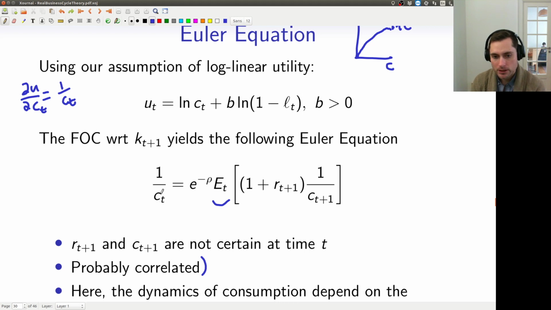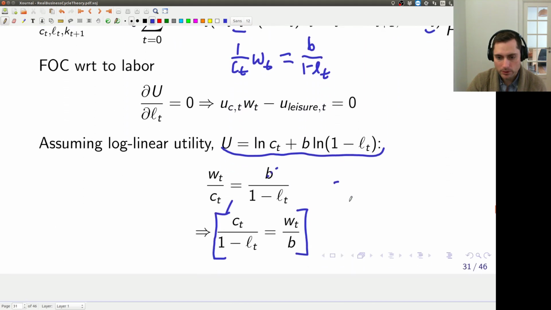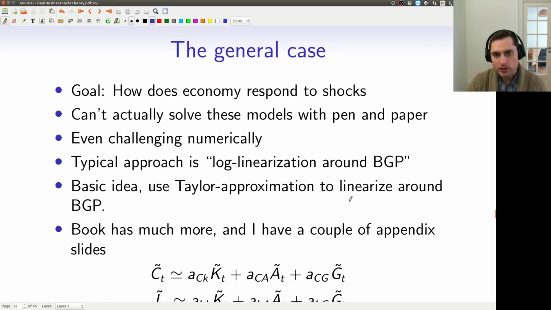So of course, if we're thinking about our expected lifetime utility, then it has to be our expectation from time zero. But if we're thinking about actually optimizing and decisions about optimizing, then all that somebody has to think about, well, what I should say is that when you're thinking about what's going to happen at time t plus 1, you already know what happened at time t. You're allowed to readjust. So that's why this expression here has an expectation at time t in it, because we're allowed to readjust. Okay, so that's kind of it.